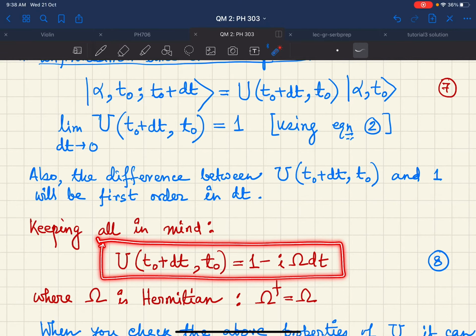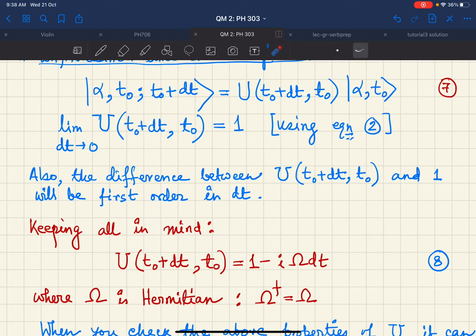What does this tell us? It tells us that if I have the infinitesimal operator and I keep everything up to first order in dt, then as we have shown, in the limit dt goes to 0, this operator goes to 1, so this should be there. And we have also said that the difference between U(t0 plus dt, t0) and 1 is of the order of dt.